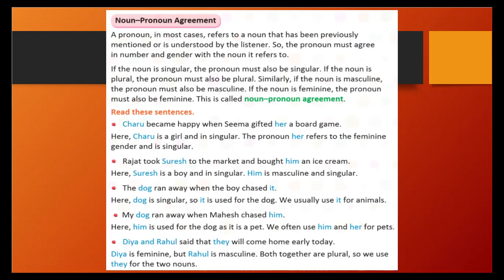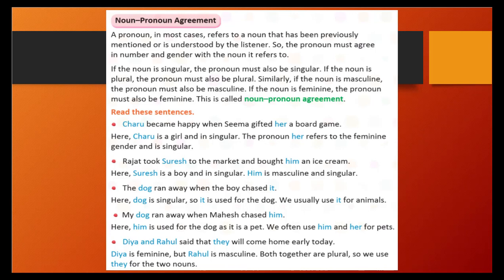Here, read the sentences. Charu became happy when Sima gifted her a board game. Here Charu is a girl and singular. The pronoun her refers to the feminine gender and is singular. Rajat took Suresh to the market and bought him an ice cream. Here Suresh is a boy and singular, so him is masculine and singular.